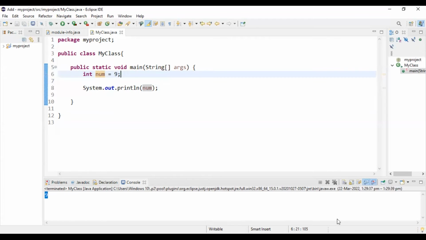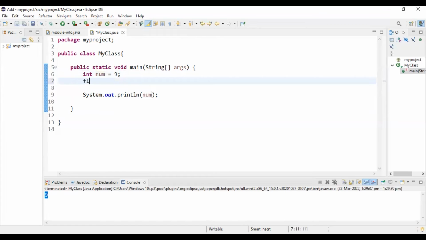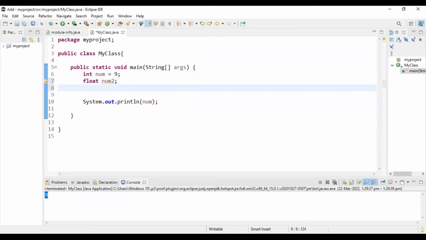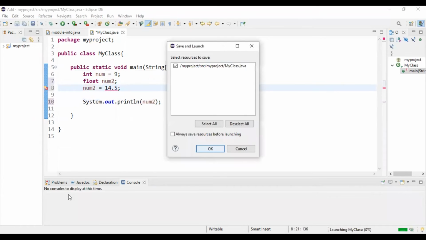We can also declare variables in Java, and this is a very interesting feature of Java. For example, we declare a float value whose name is num2, and we just declared it. And now we can write num2 is equal to, let's say, 14.5. And after that, when we print num2, we can see what will be printed here.